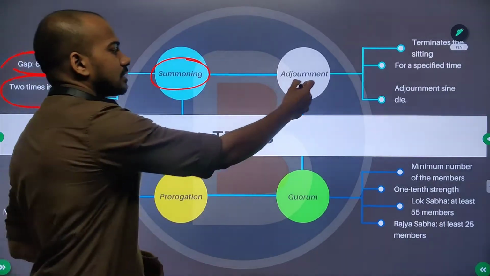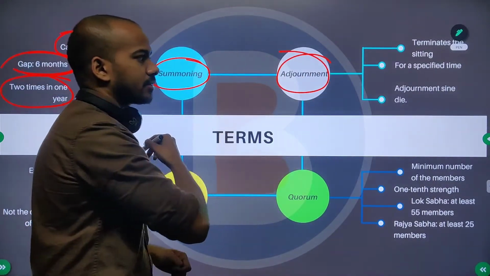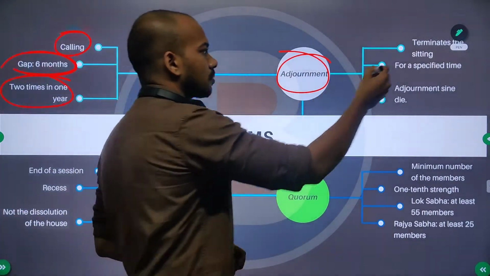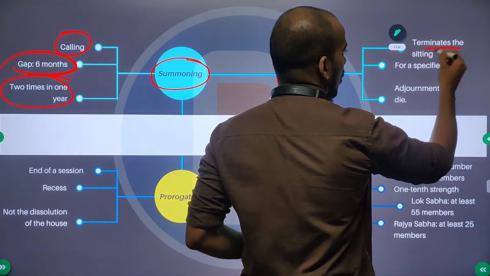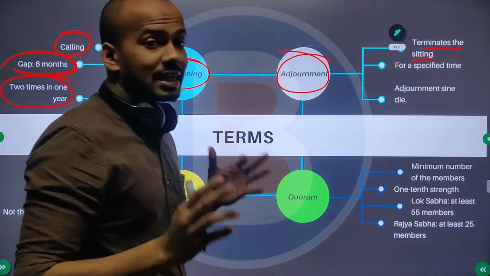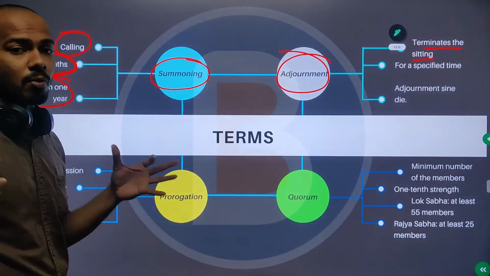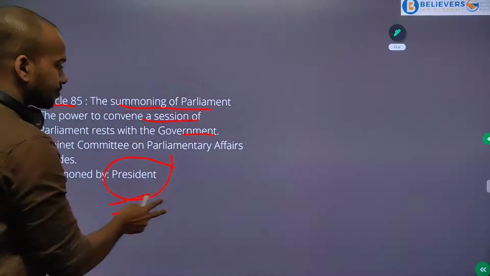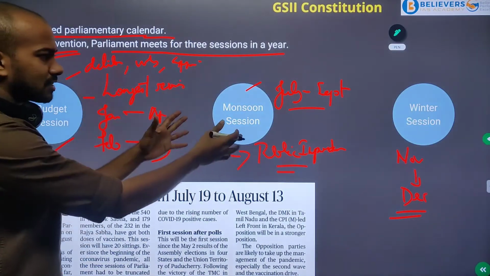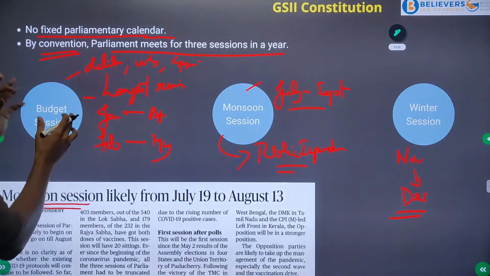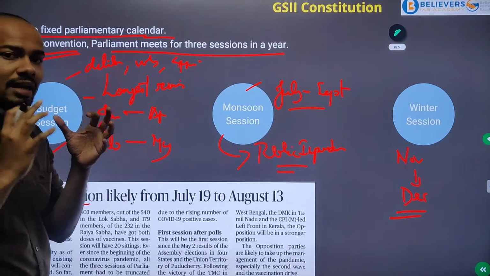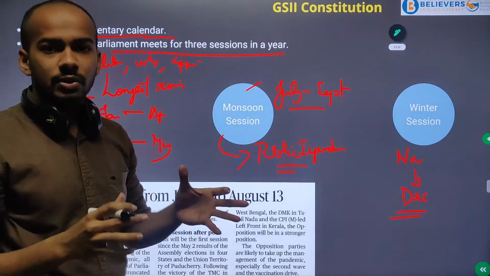And the second one is adjournment. Adjournment means we are terminating a sitting. Now there is a difference between session and sitting. A session is a broader term, like budget session, monsoon session, winter session. The session is summoned and it is going to exist for a few months or a few days.